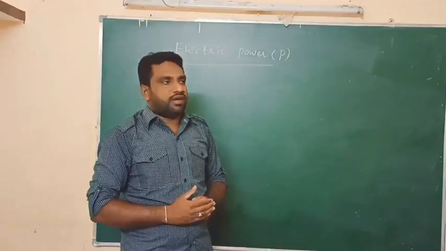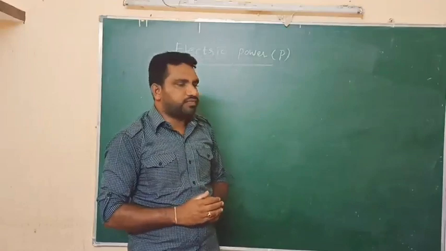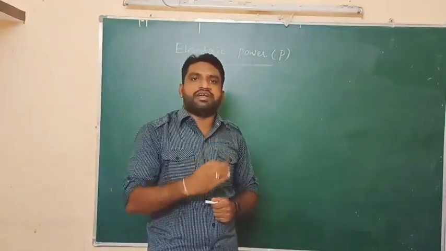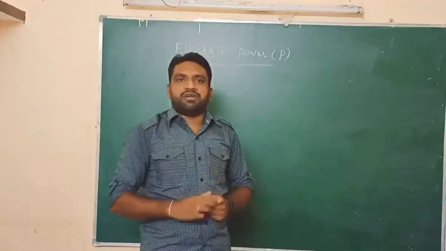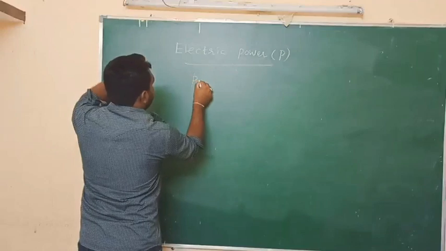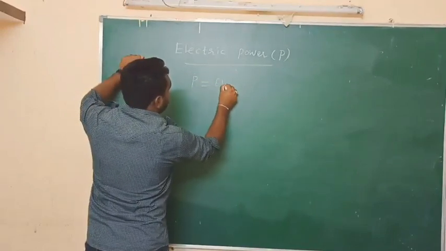So once again, the definition of electric power: the amount of electric energy consumed or utilized by any given electric appliance in a unit time is nothing but its power. So now we will write the equation for power. Electric power equals electric energy by time.